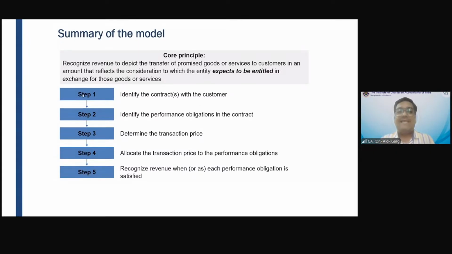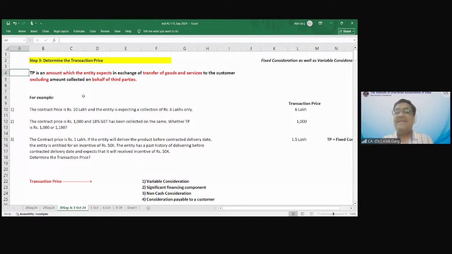Transaction price is an amount which the entity expects in exchange for transfer of goods and services to the customer, excluding amounts collected on behalf of third parties. Transaction price is an amount which the entity expects, right? In exchange for transfer of goods and services to the customer, excluding, leave out what? Excluding amounts collected on behalf of third parties.